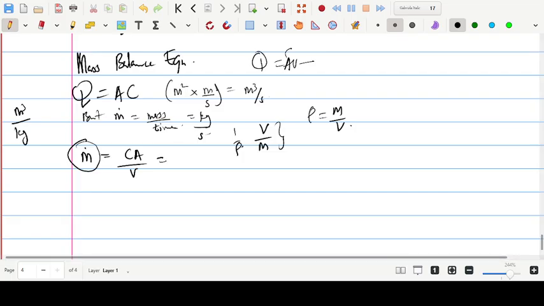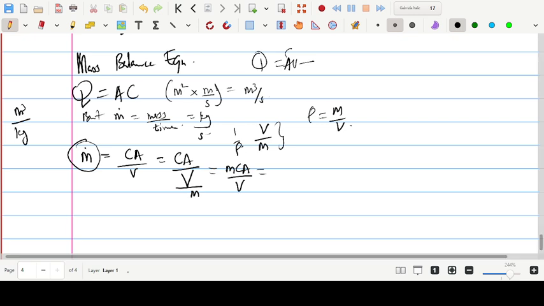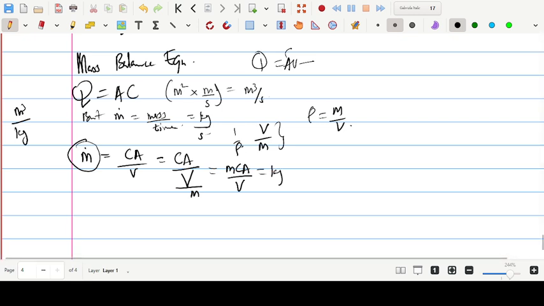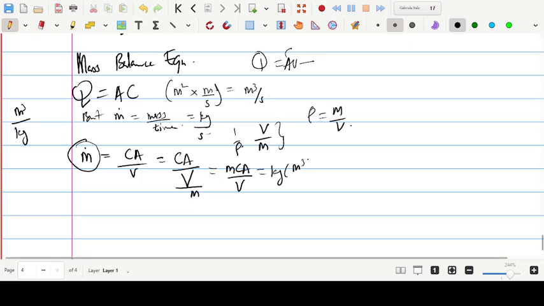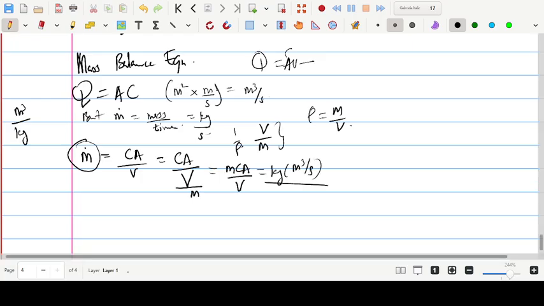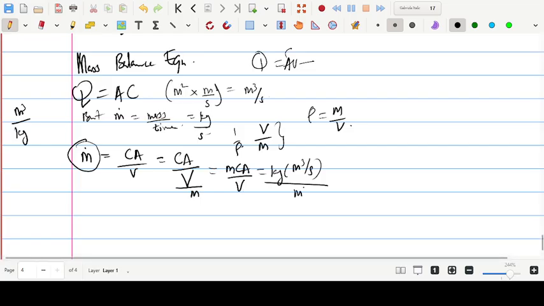Now let us work it out. CA over V is now capital letter V over M. By doing that, we are going to have MCA over capital letter V. M is kilogram; the unit of CA is m cube per second, over V, which is meter cube.